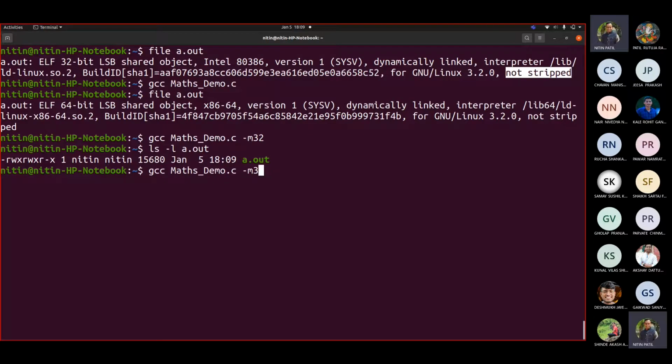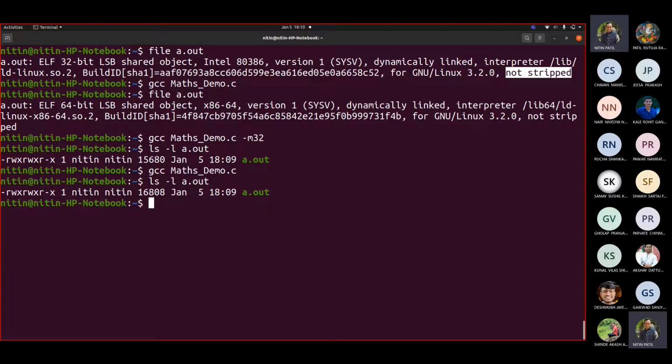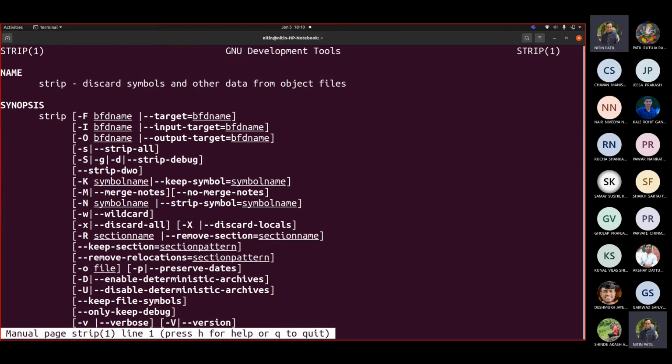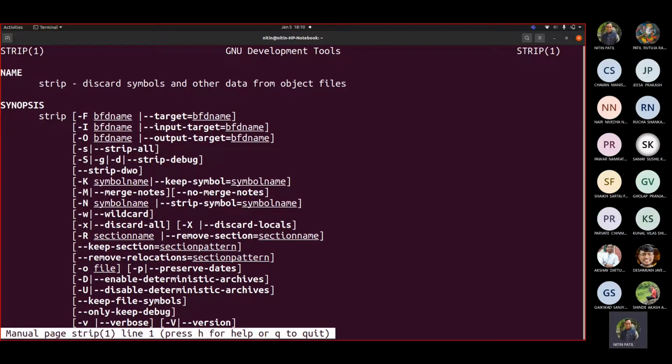So if I write the 64-bit one, if I don't write anything, it is 64-bit by default. If I see this, now you definitely can see the difference in the size, correct? This is the 64-bit file size. This is 32-bit. So let us first try the strip command. If I write man strip, what does it say? Discard symbols and other data from object files. So some unnecessary data is added in the file. Even if you remove that data, your executable will not get hampered.